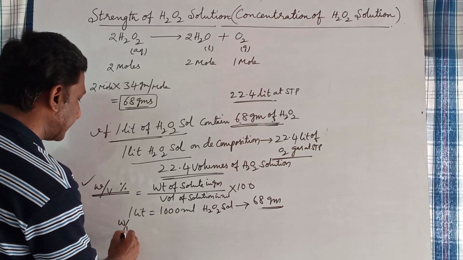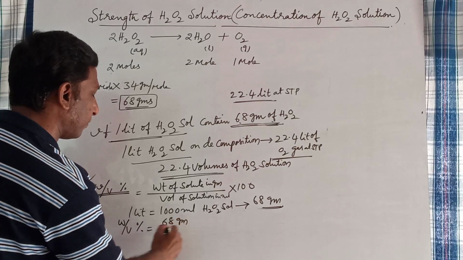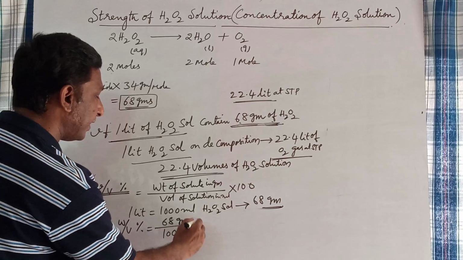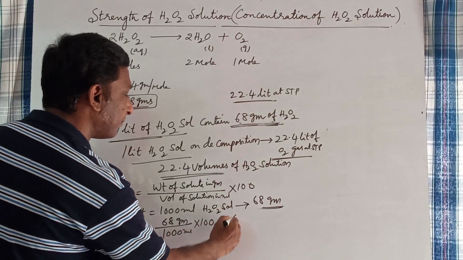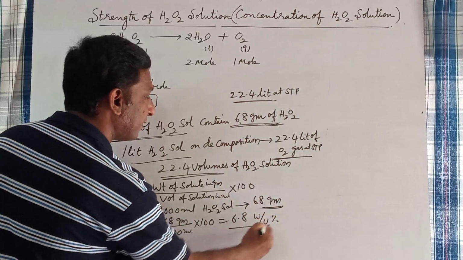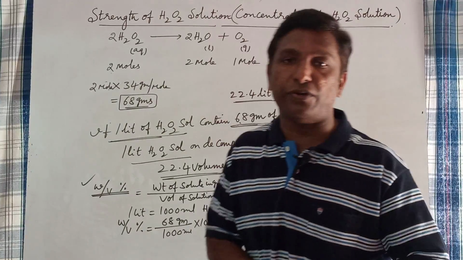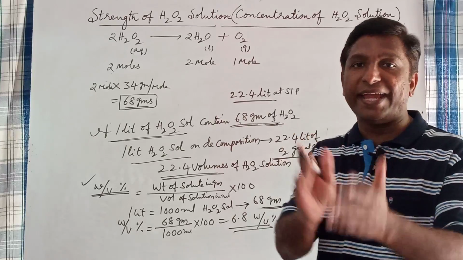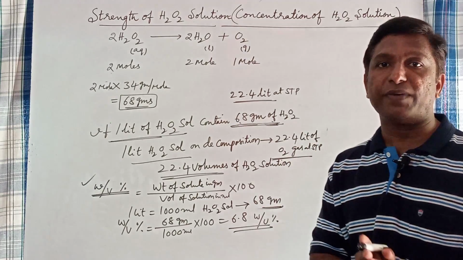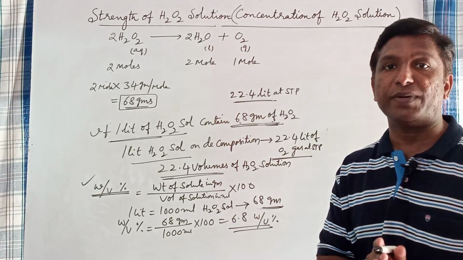So then what is its weight by volume percentage? Weight by volume percentage is equal to 68, that is the weight of solute H2O2, by volume 1000 ml, into 100. That is nothing but 6.8 weight by volume percentage. So 22.4 volumes of hydrogen peroxide solution is equal to 6.8 weight by volume percentage.